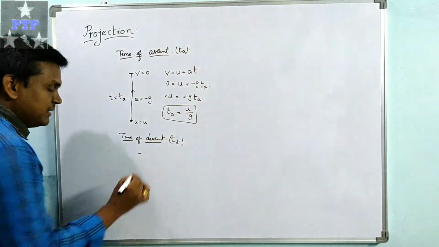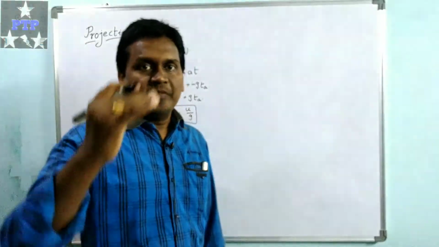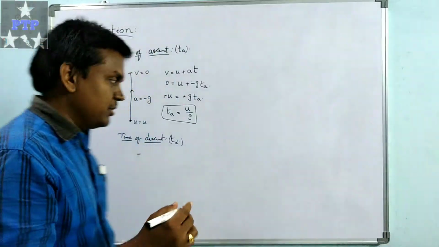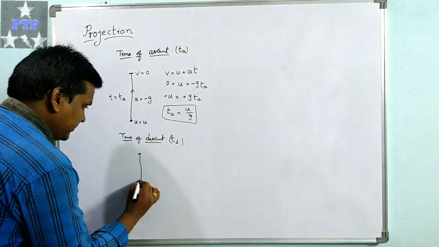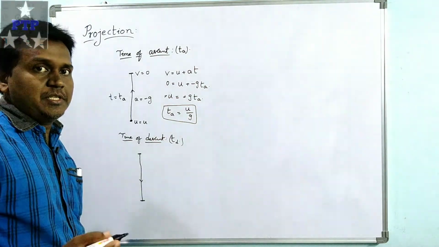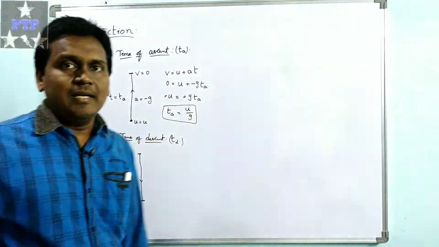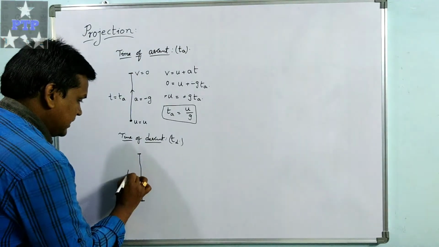Time of descent is when a body which has reached the maximum height falls down again, from the maximum height back to the initial position from where it started. That is the time of descent.